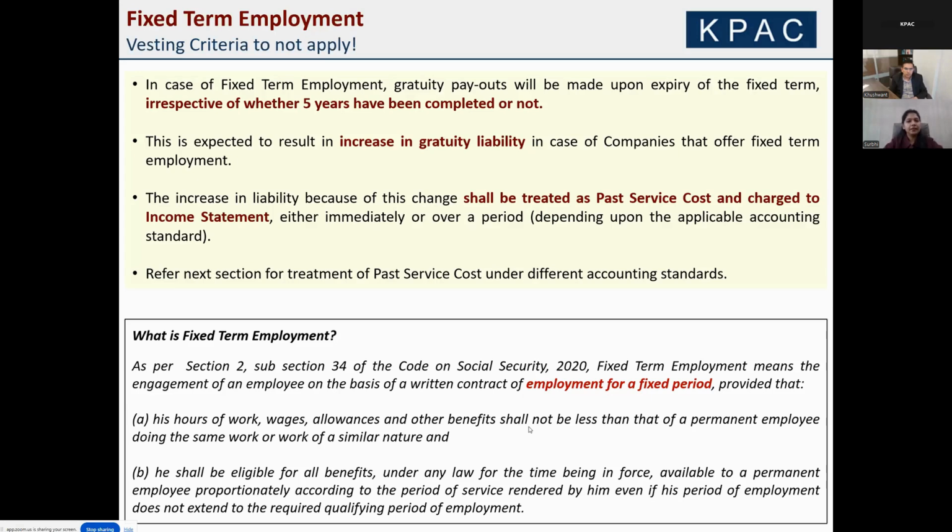Here by fixed term employees, we mean all those employees who are hired on a fixed duration employment contract. This is a significant change for entities who hire a lot of fixed term employees. And from an actuarial and accounting point of view, the additional liability arising due to this change is again a past service cost, and this cost will be recognized in the income statement. Next slide.